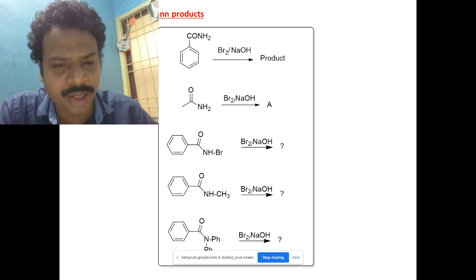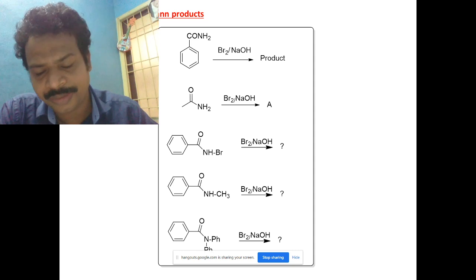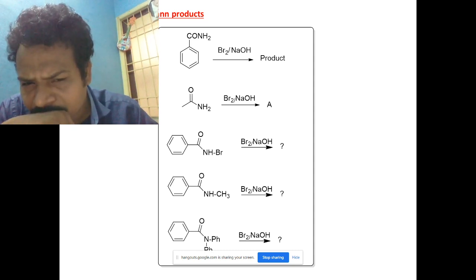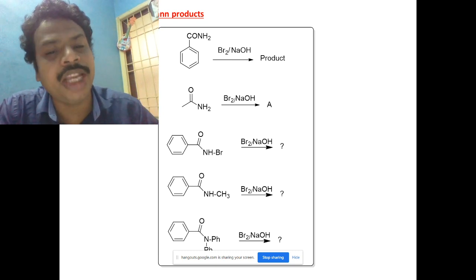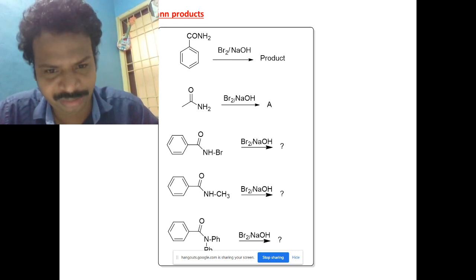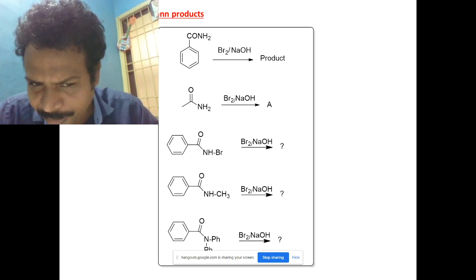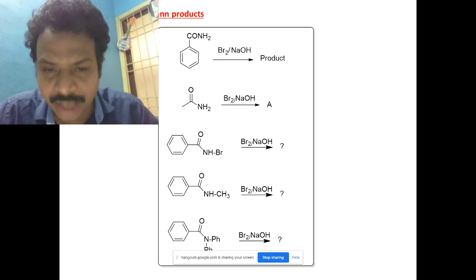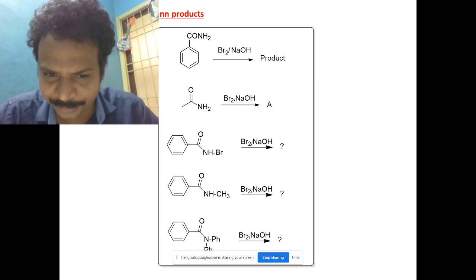Actually, in the fourth problem, you will get stuck in the second step. Sir, in the third problem? Third problem, it's possible. It starts from the intermediate steps. So the second will directly convert into isocyanate. That's the trick of the problem. Okay, 2 and 3 will undergo.